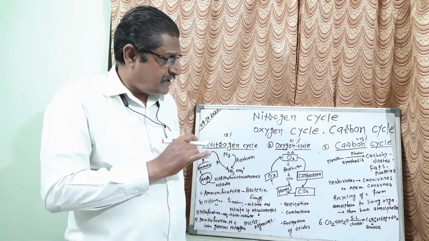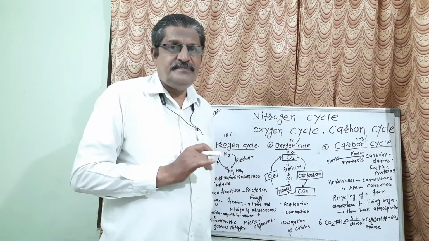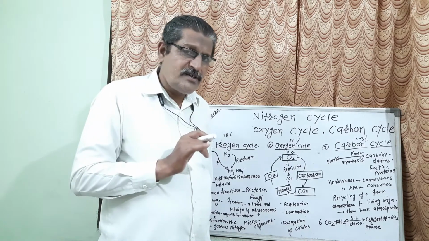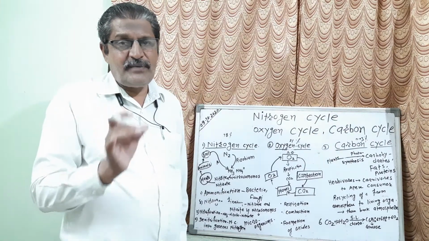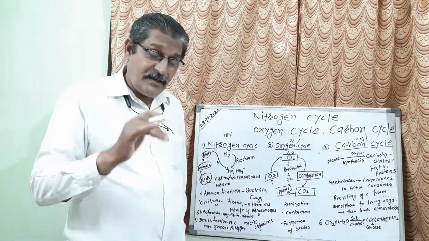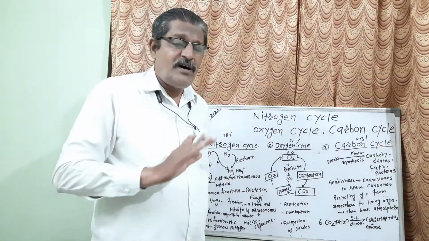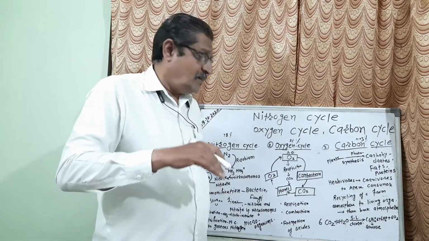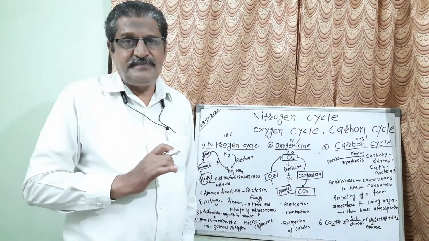You can say that here the process of photosynthesis is very necessary. And in the process of photosynthesis, what is essential? Carbon is very essential, carbon in the form of carbon dioxide. Plants will take carbon dioxide and then they prepare food. That food will be taken by the herbivores. Herbivores will be eaten by the carnivores, and from the carnivores the apex consumer will get their food. Now this is one chain.